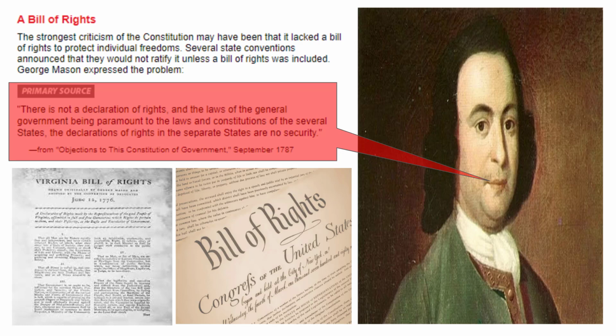There is not a Declaration of Rights, and the laws of the general government being paramount to the laws and constitutions of the several states, the Declaration of Rights in the separate states are not security.